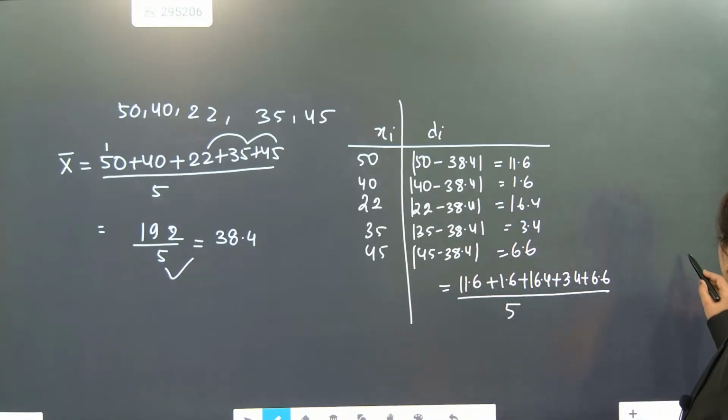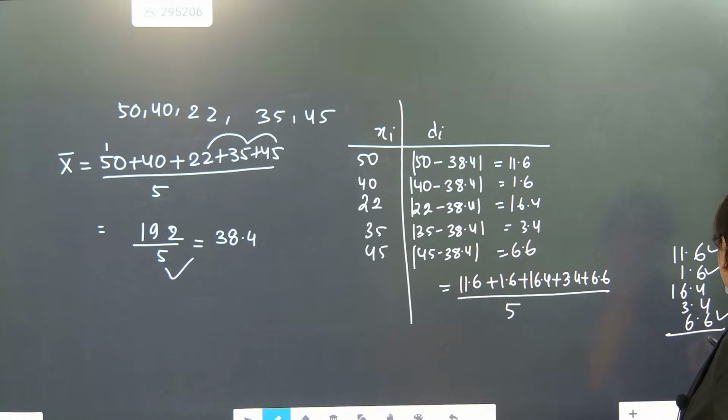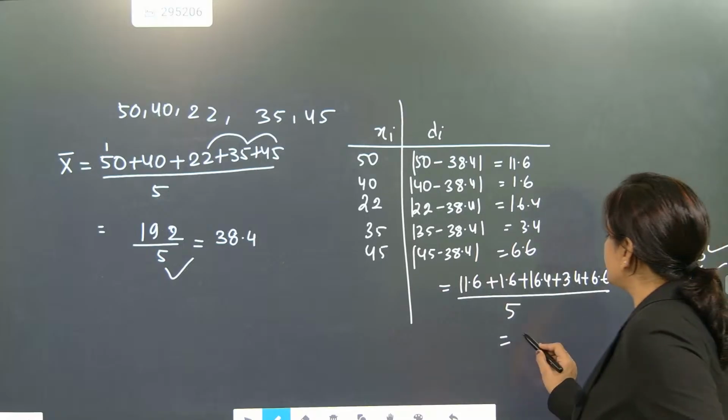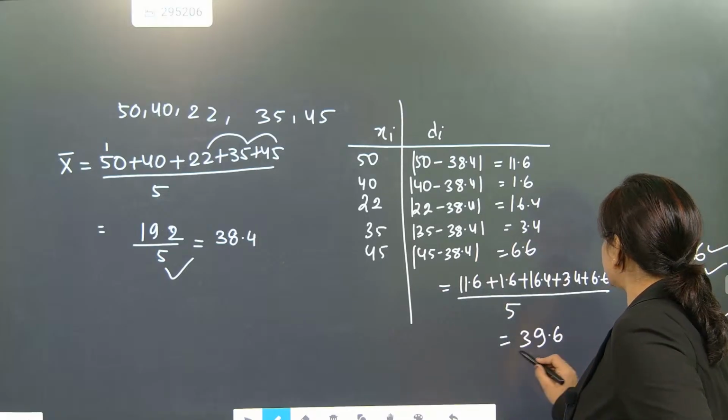So here we just need to calculate this part and write the mean deviation. Now look here, it will become 11.6, 1.6, 16.4, 3.4 and 6.6. So the total is coming as 39.6. Got it?